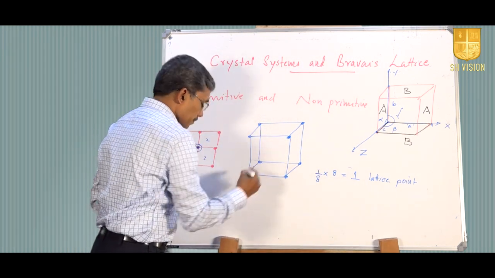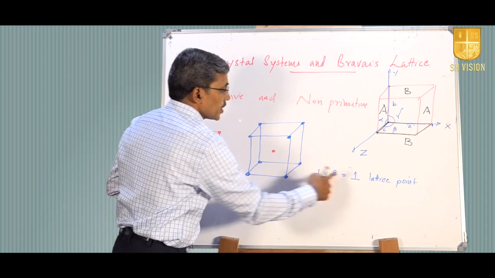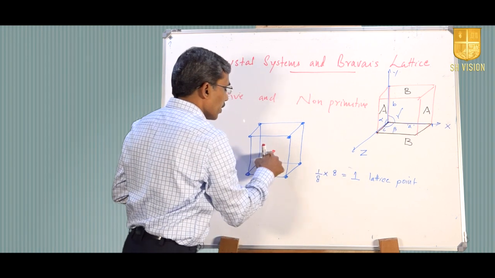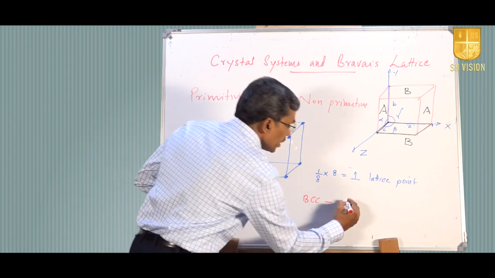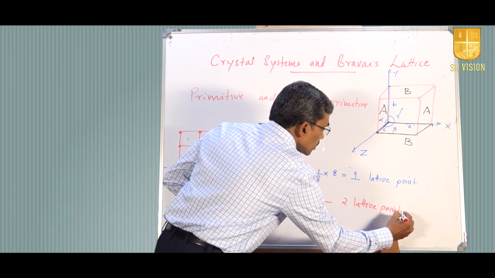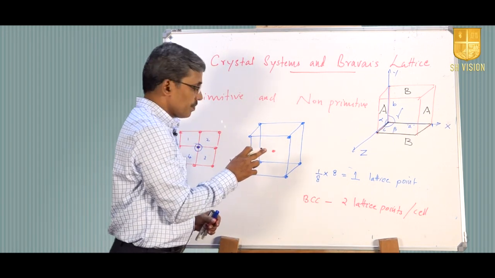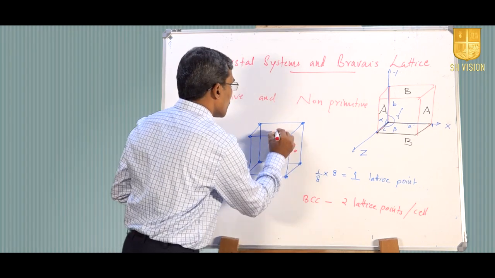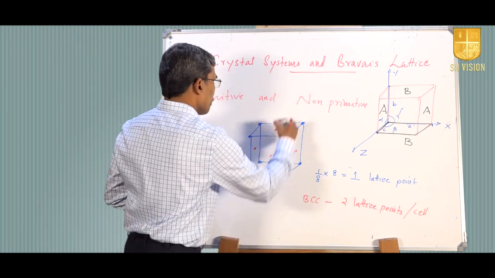Whereas, if there is a body center, if one more lattice point is here at the body center, then in addition to this one there will be one more lattice point. Therefore, in the body centered cubic system, there will be 2 lattice points per cell. If it is a face centered cubic system, suppose we take the face centers: here there will be one, here one, here one, here one, in front and one behind.